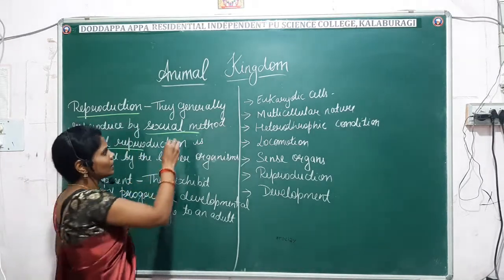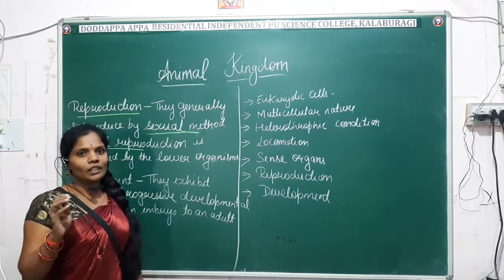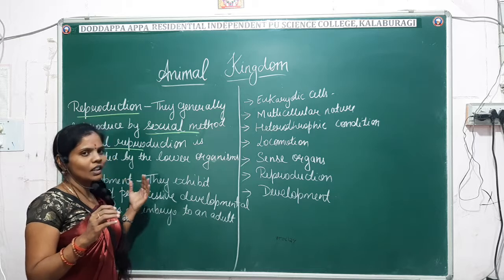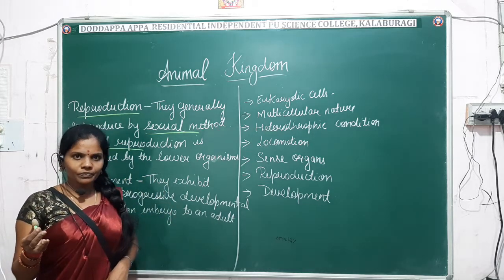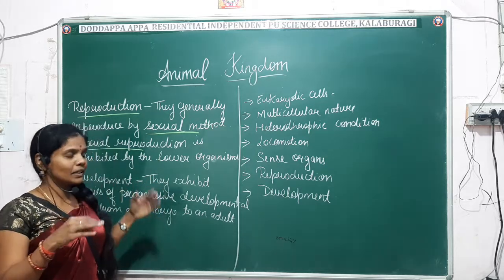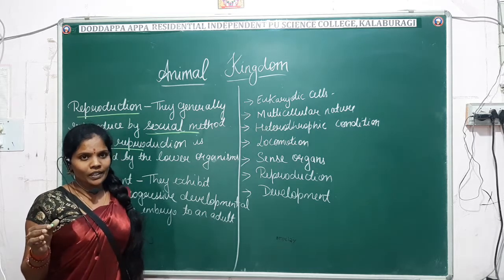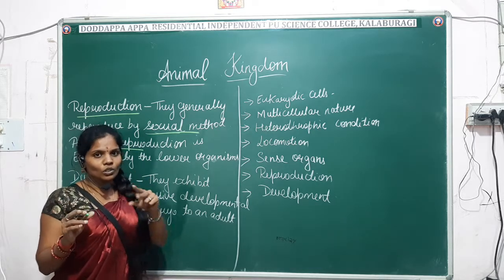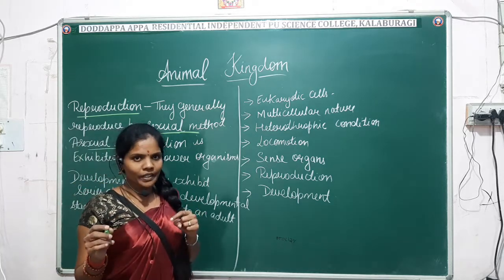So what do you mean by sexual reproduction? Sexual reproduction is generally seen in animals where two parents are involved in the reproduction. Depending upon the animals, they may be hermaphrodites or heterophrodites.